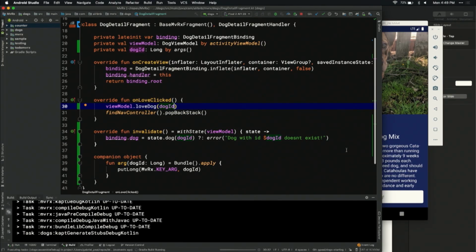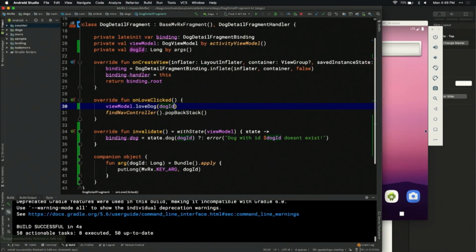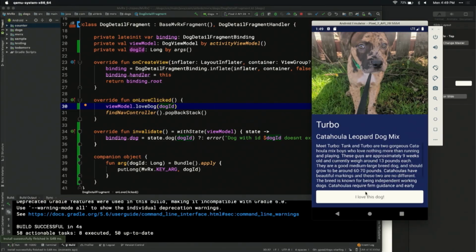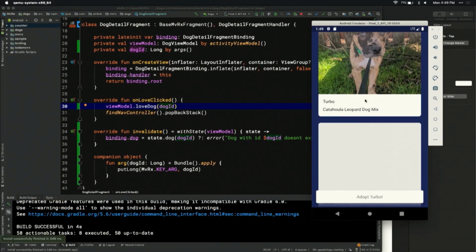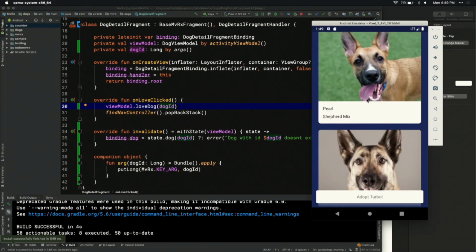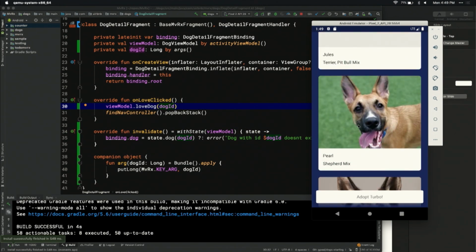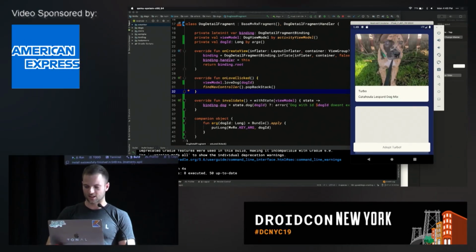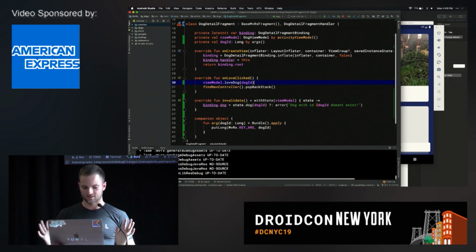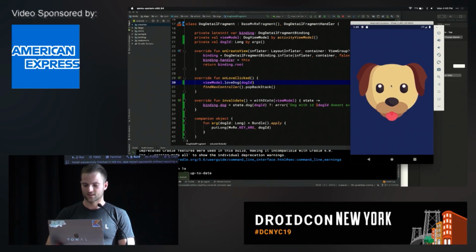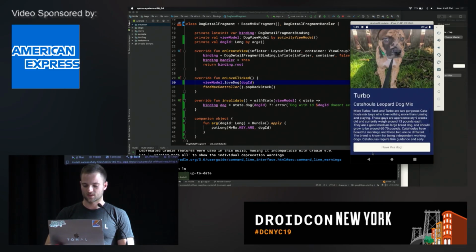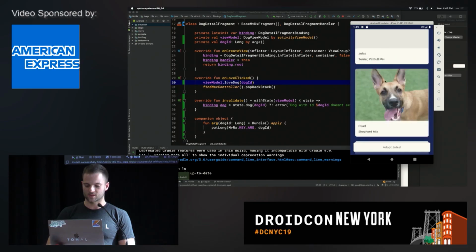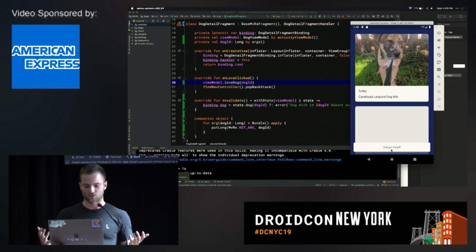Now we can verify that this works. We'll go ahead and run it again. We say Turbo, we say I love this dog, and now it says adopt Turbo. If we say Pearl, whoop, not getting clicks. The clicks are gone. There we go. Now you love Jules, Pearl. Great.